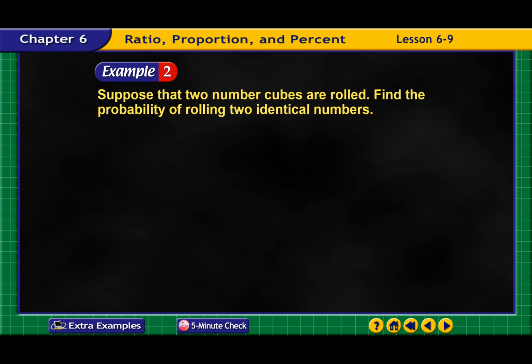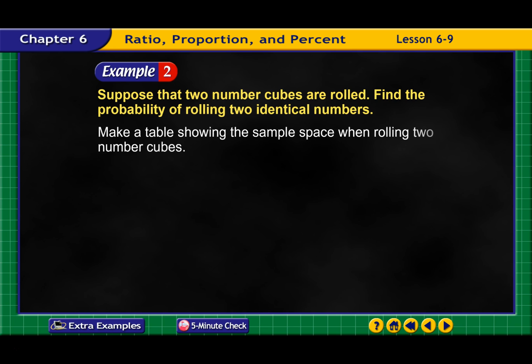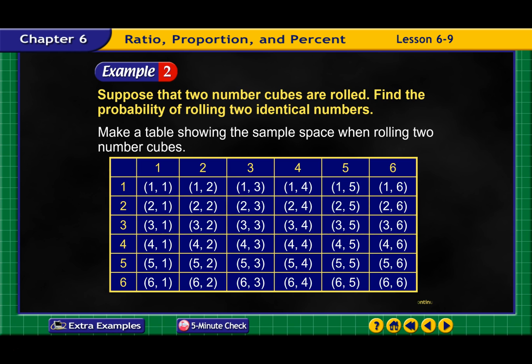All right, suppose 2 numbered cubes are rolled. Find the probability of rolling 2 identical numbers. First, make a table showing the sample space when rolling 2 numbered cubes. This is a probability table, and it's actually a lot less complicated than it looks.